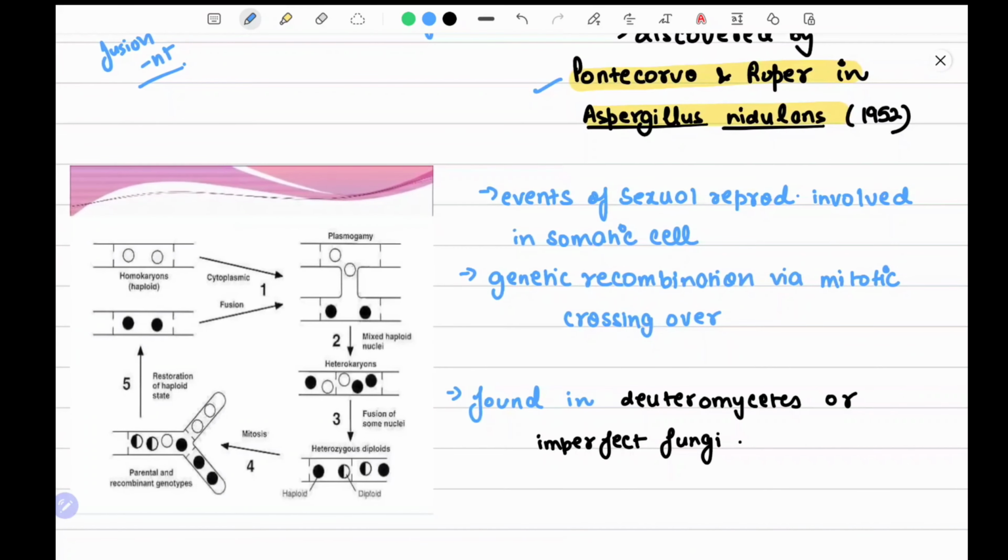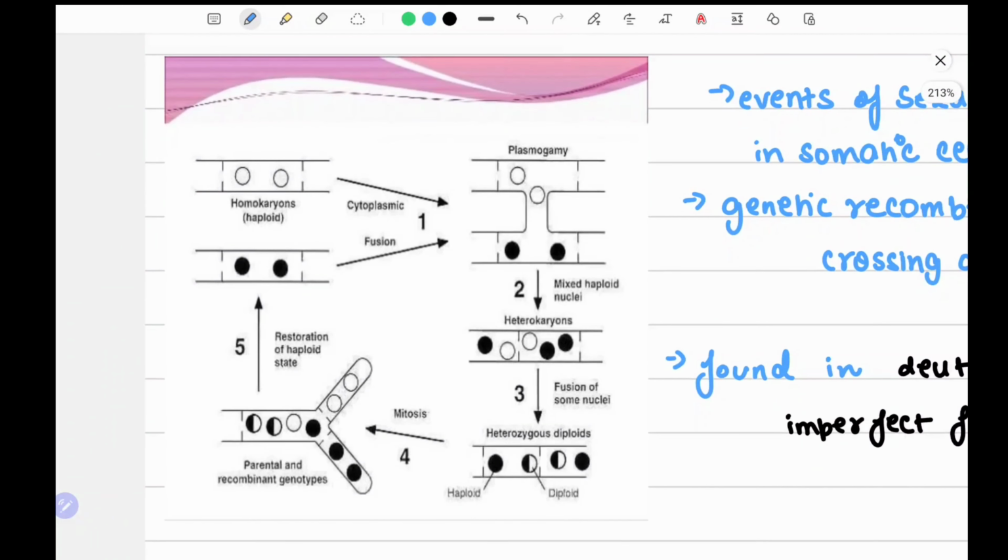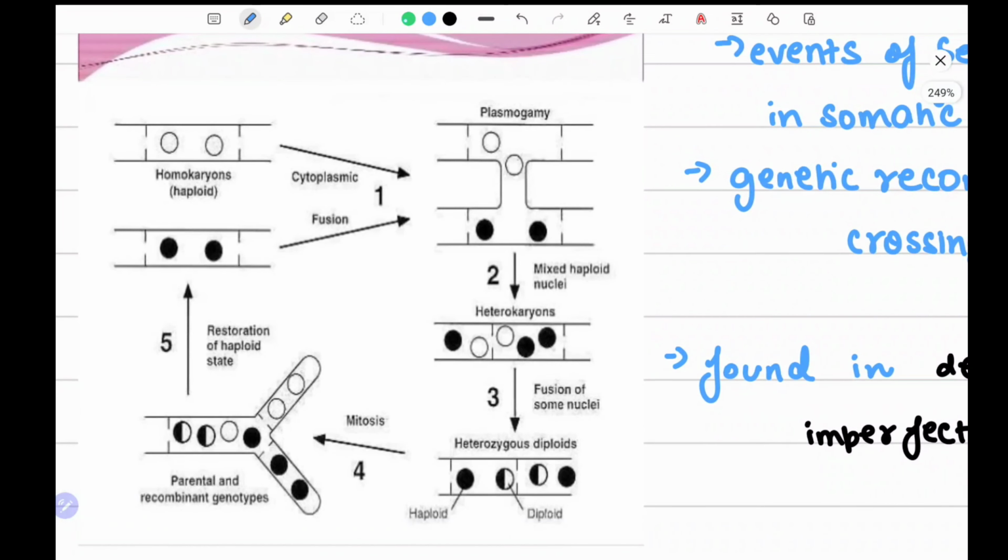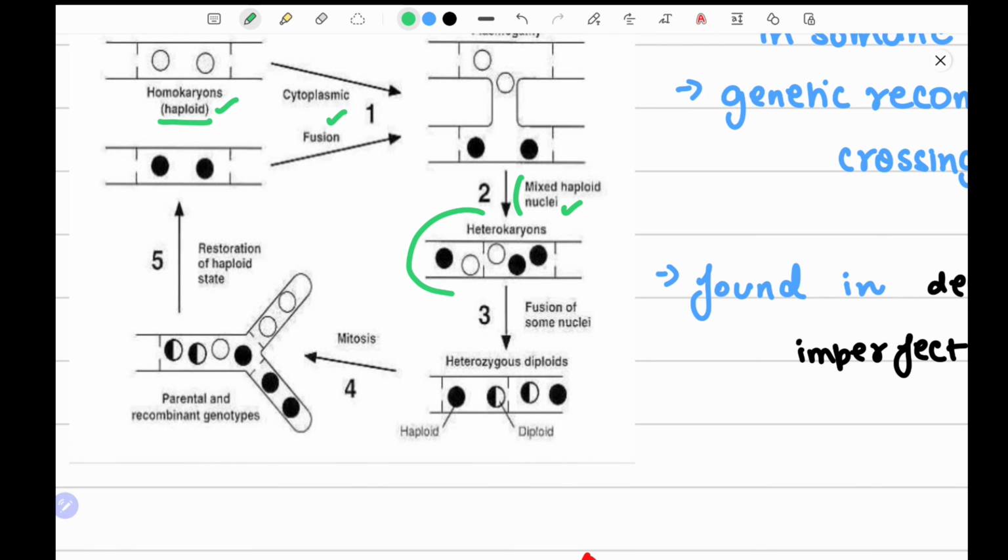Now, first we will see this figure. In this figure, as you can see, there are homokaryons, which means they are in the haploid stage. In the first stage, cytoplasmic fusion happens. The cytoplasm of both these hyphae will fuse, and it will form a mixed haploid nucleus condition.